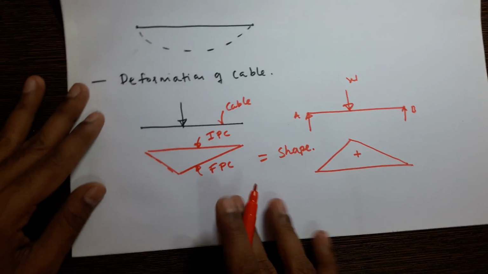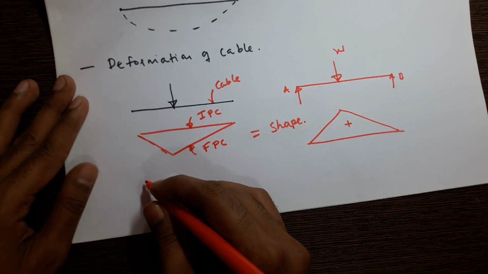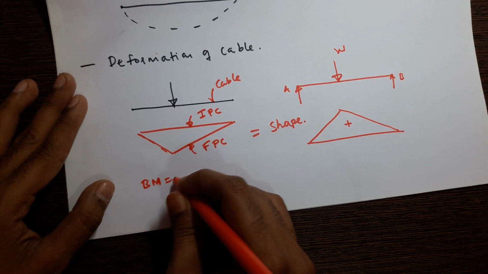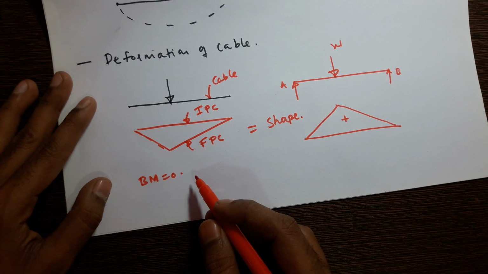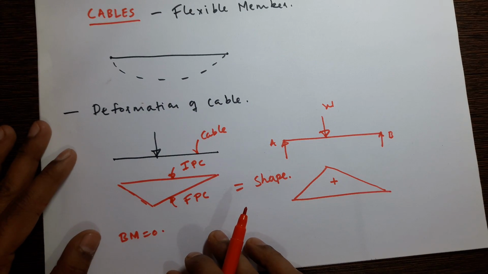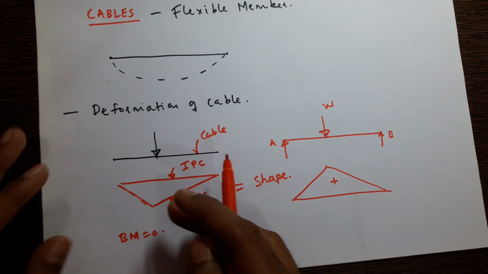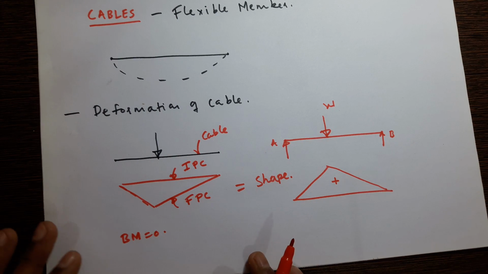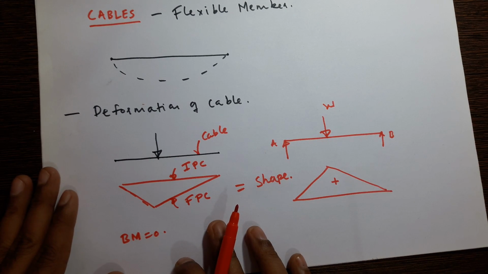Okay, so why is the bending moment zero? Why is the bending moment zero at any point in the cable? Because it does not resist the load. The cable is subjected to deformation after the application of the load.